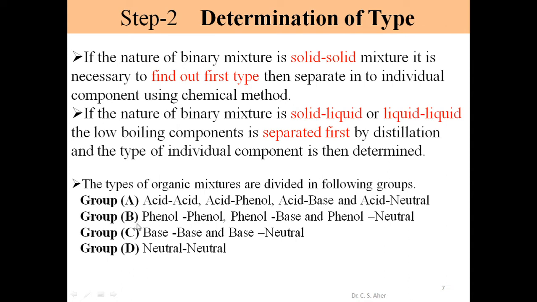Group B, in group B, one compound is phenol. One is phenol, another is phenol. One is phenol, another is base. One is phenol, another is neutral. Again in this case, these two phenols must be of different nature. One is solid, another is liquid. Then we separate it.